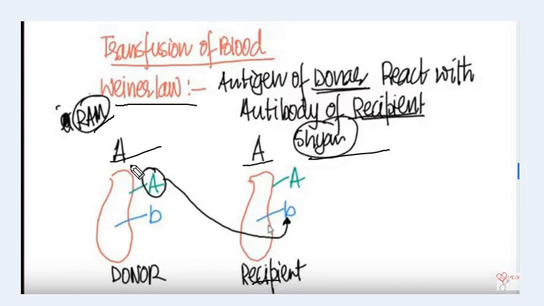Okay. Your friend also has blood group A, that means antigen A and antibody B. And according to this definition, this is the antigen of the donor. Antigen of the donor reacts with antibody of the recipient. This is the recipient's antigen, this is the recipient's antibody. Here we are talking about the antibody of the recipient, that is this. That means antigen of donor and antibody of recipient react with each other according to Wiener's law.